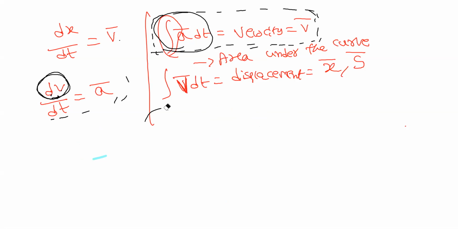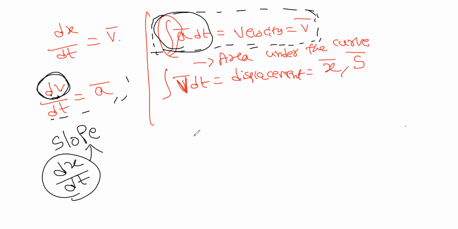Now graphically, this is the normal physical interpretation. When you think about it graphically, differentiation is the slope, right? Yes. dx by dt is called the slope. Integration of v dt is called the area under the curve.